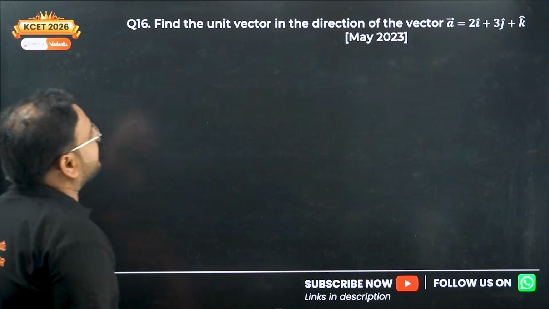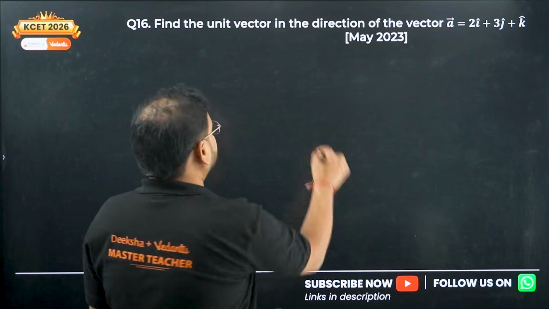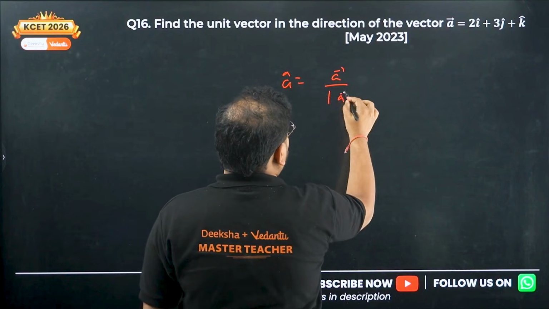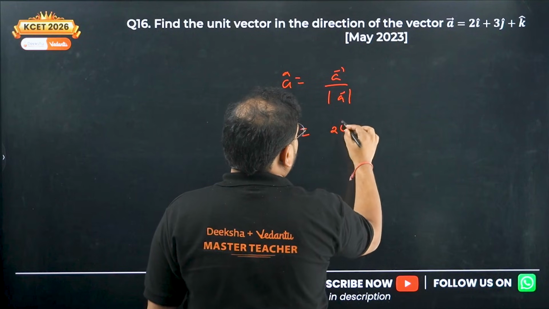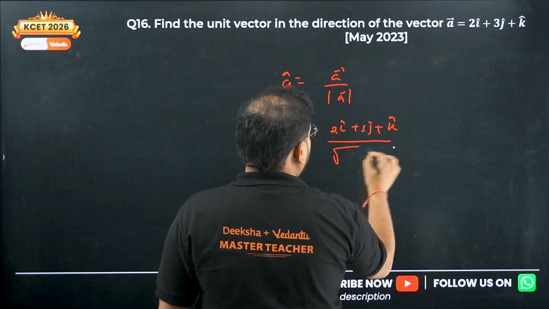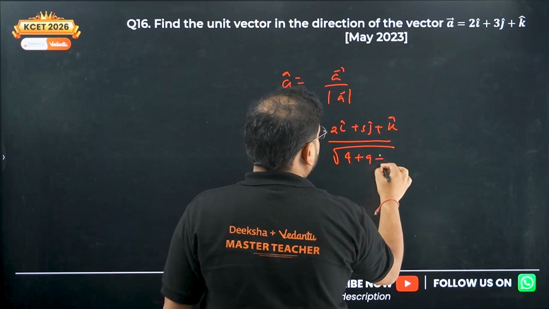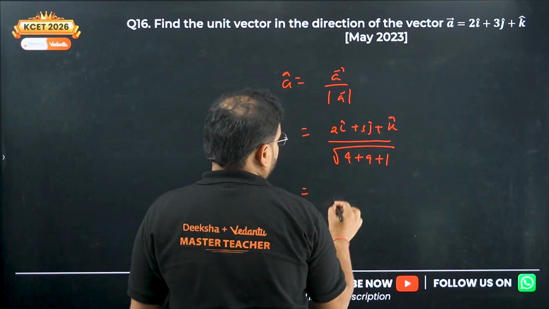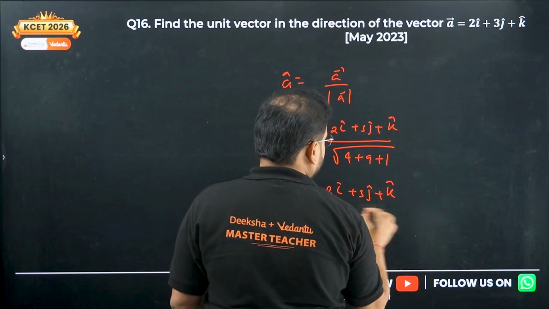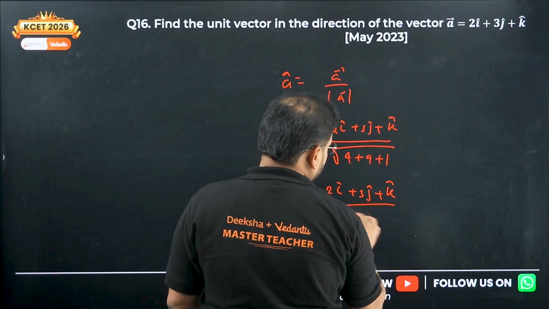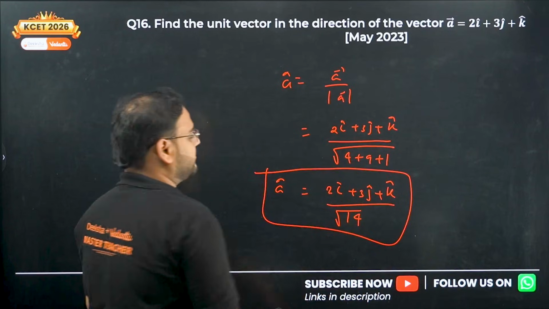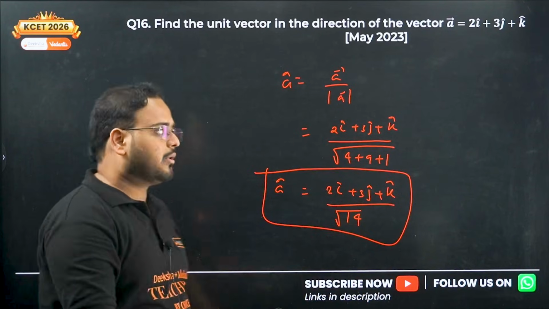Find the unit vector in the direction of this vector. They are asking us A cap. So vector A upon mod of A. 2i cap, 3j cap, k cap divided by root of 4, 9, 1. So 14. So 2i cap, 3j cap, k cap by root 14. This is your A cap, the unit vector. Check. Easy question. Okay, 2-marker.